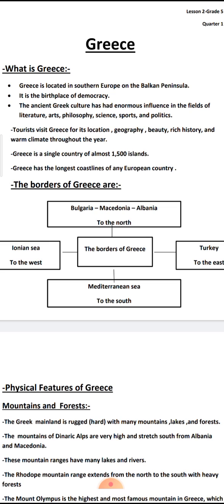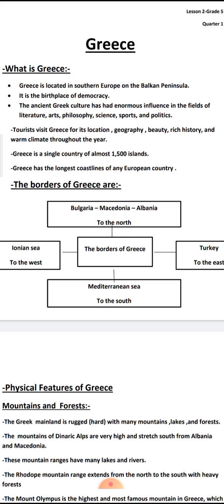Tourists visit Greece. Why do many people want to visit Greece? For its location, geography, beauty, rich history, and warm climate throughout the year. So many people want to visit Greece for its number one location, geography, beauty, rich history, and last one, warm climate throughout the year.